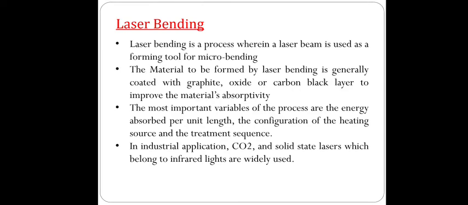Other important parameters are the configuration of the heating source and the treatment sequence. In industrial applications, CO2 and solid state lasers, which belong to infrared lights, are widely used.